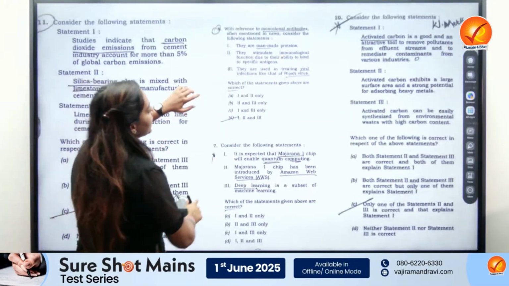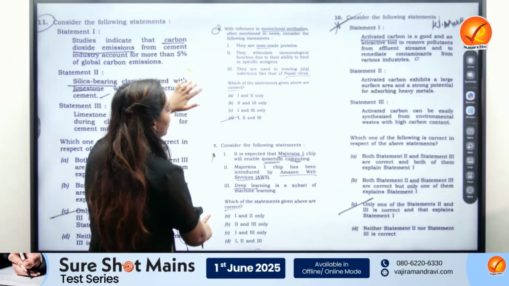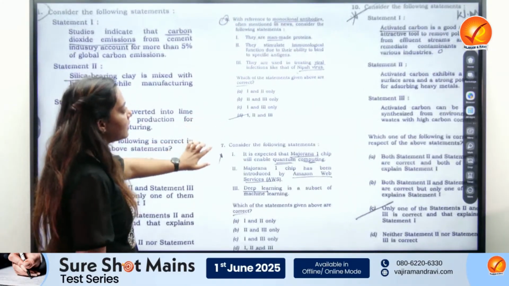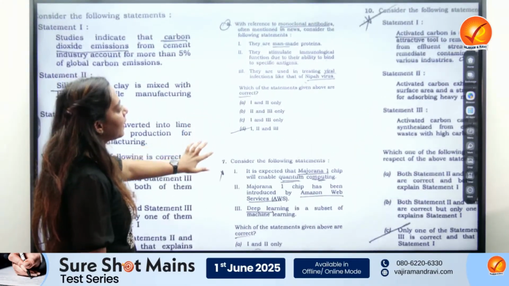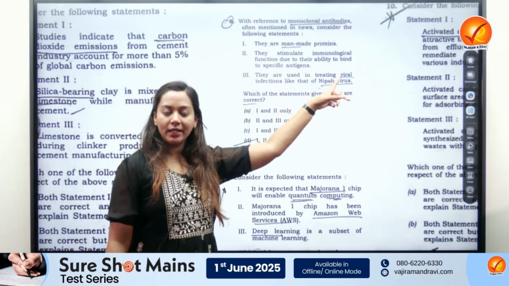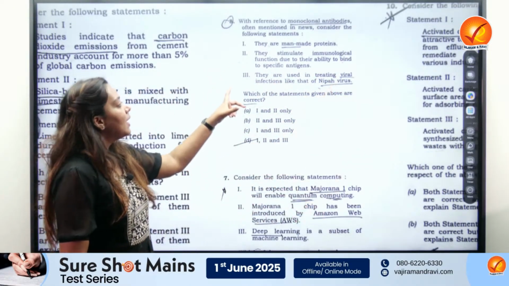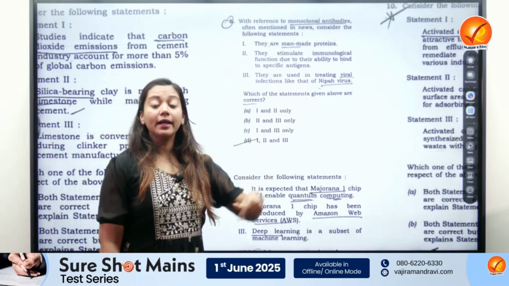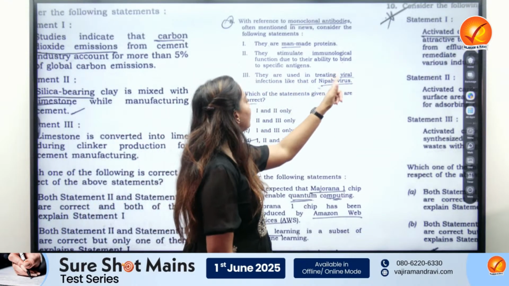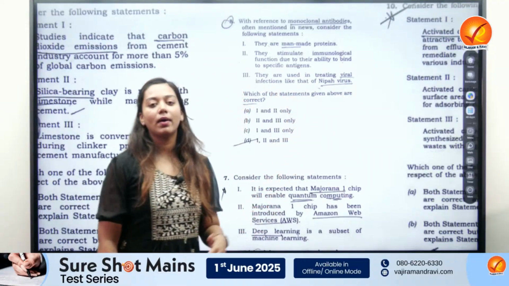Okay. Next question is about monoclonal antibodies, something which you could find in Recitals magazine. So this was in news. They are man-made proteins. This is correct. Second statement was also correct. You might get confused in the third statement, that they are used in treating viral infections like that of Nipah virus.